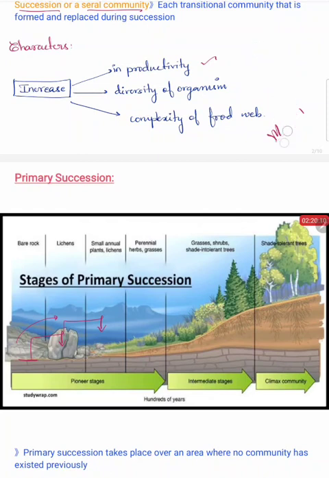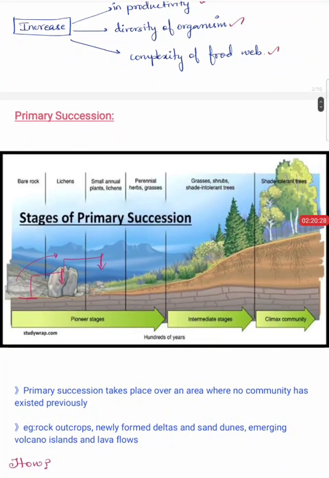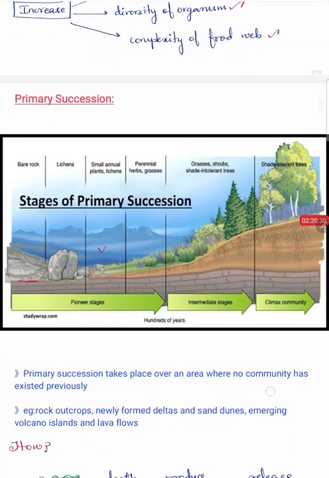So what are the characteristics of ecological succession? As ecological succession proceeds, there will be an increase in productivity, an increase in the diversity of organisms, and an increase in the complexity of the food web. So let us move on to the types of succession. The first one is primary succession. What is primary succession?